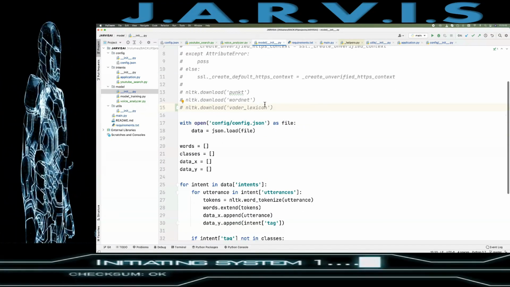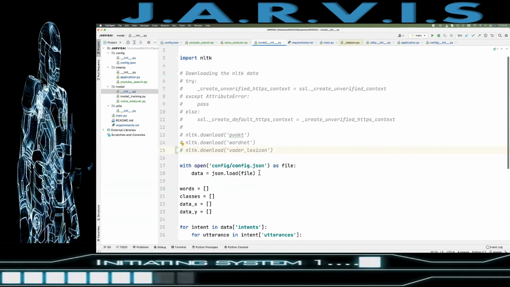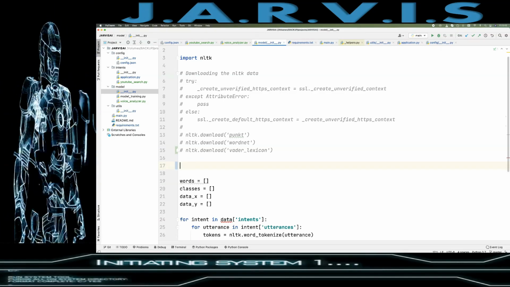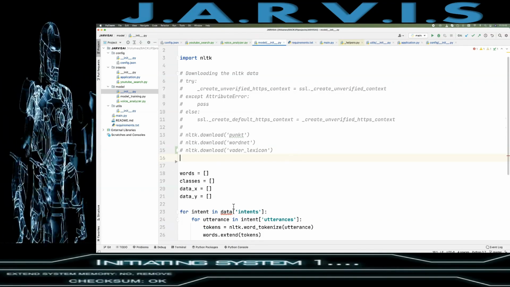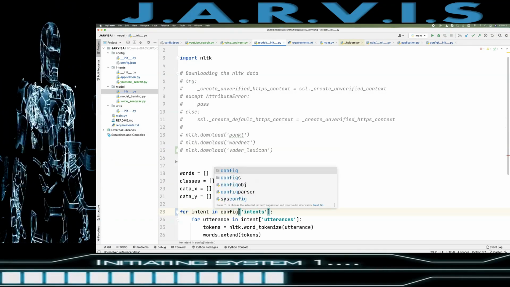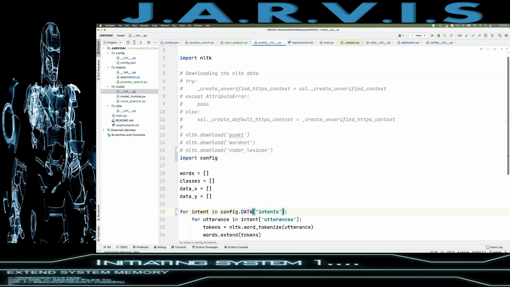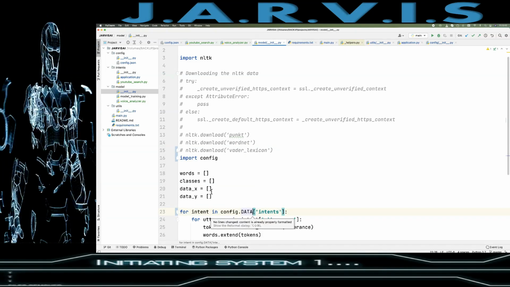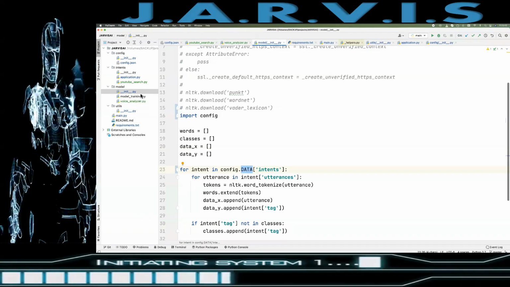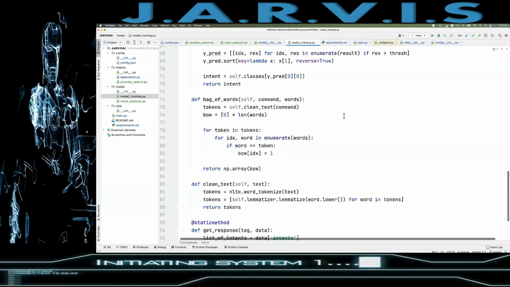Okay, so this is already in our config, so let me just remove this, and here I'll just have config.data, like this. And I think I need to change it in the model also.